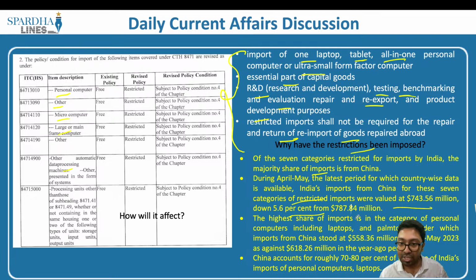787.84 million. The highest share of imports is the category of personal computers, including laptops and palmtops, under which imports from China stood at 558.36 million in April-May 2023 as against 618.26 million in the year ago. China accounts for roughly 70 to 80% of the share of India's imports of personal computers as well as laptops. In order to make sure that we do not make these massive imports from China, these have been taken up as part of the initiative. So on one side, preventing the imports from China, and at the same time giving a boost to the domestic sector.